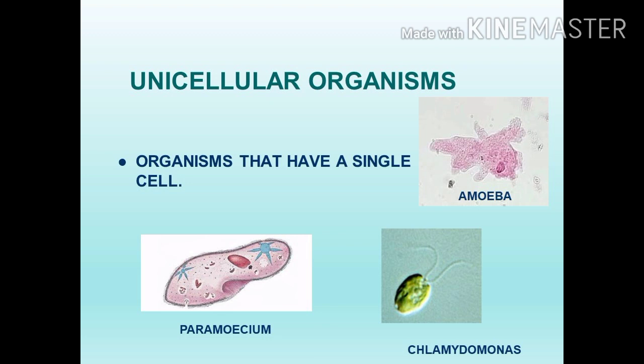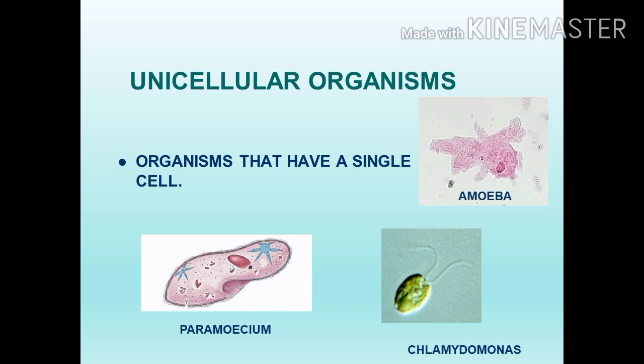Based on the number of cells, organisms are classified into unicellular organisms and multicellular organisms. What is a unicellular organism? An organism that has a single cell. Carefully listen. The organism has a single cell, but this single cell may constitute a whole organism.